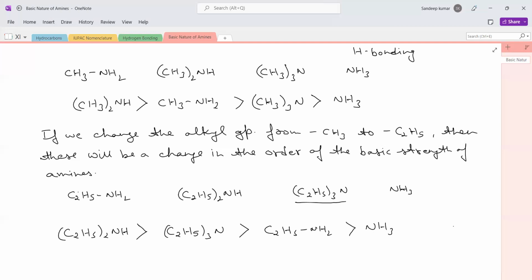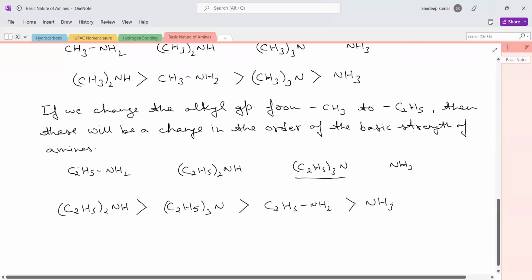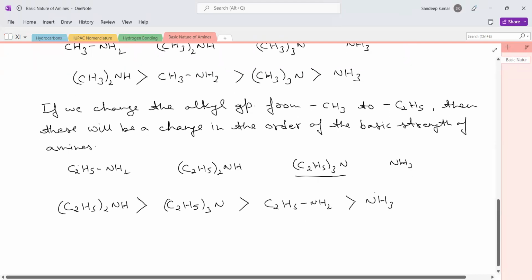We have to look for the steric hindrance to hydrogen bonding, whether the group is able to produce it or not. When the group is small, like methyl, it does not produce any steric hindrance to hydrogen bonding. But when we change the group from methyl to ethyl, it starts producing steric hindrance to hydrogen bonding, and that changes the order of the basic strength of amines. So this is the basic strength of ethylamines in the aqueous phase.